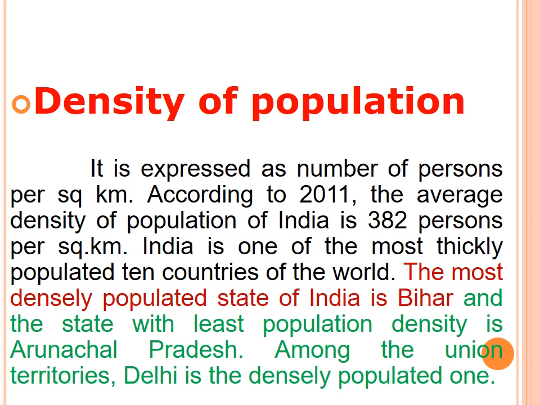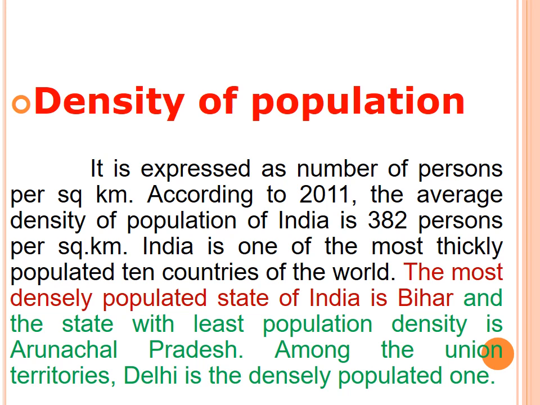So in desert areas, if you see there, very few people will be there in Rajasthan. In mountain areas also the population will be very low, but in plain areas and plateau areas the population will be very high, because the people can stay there and do their agriculture in that field, and they can get their employment, yes or no? But in Rajasthan, desert is there, so the people cannot live in that place, and the rainfall will be very low. So the population will be very low in Rajasthan.